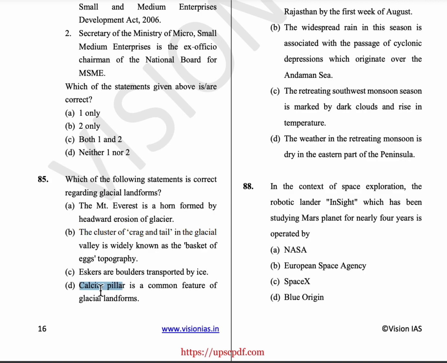Okay, and the crag and tail. So the crag and tail are the larger rock mass that resist the glacial flow. Okay, so here drumlins, the basket of egg topography is also called drumlins, and these drumlins are the hills of sediments that have been streamlined by the glacial flow. Okay, only option A is the answer.